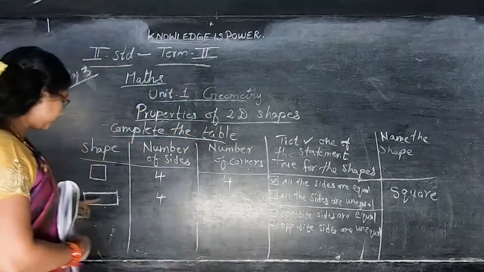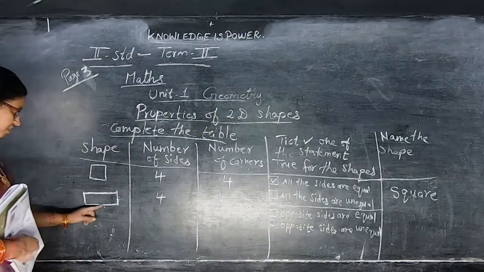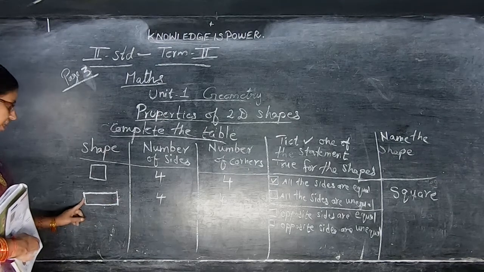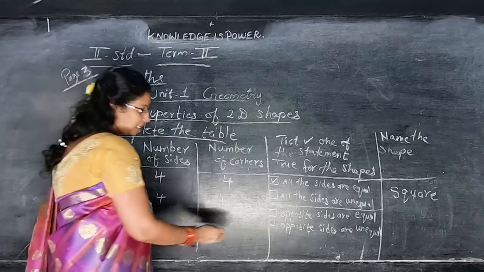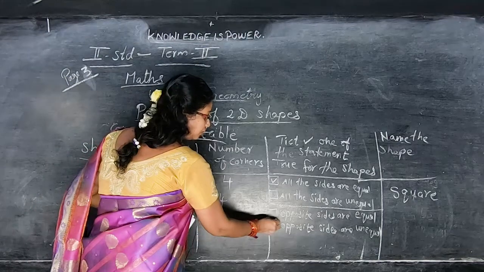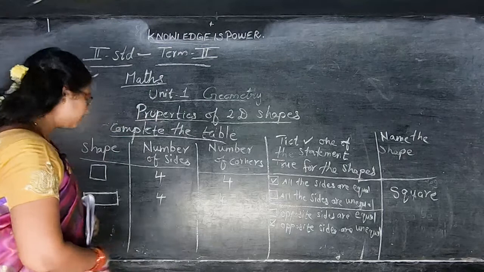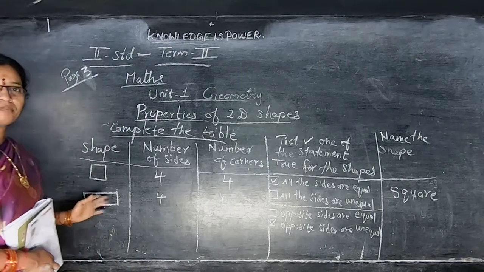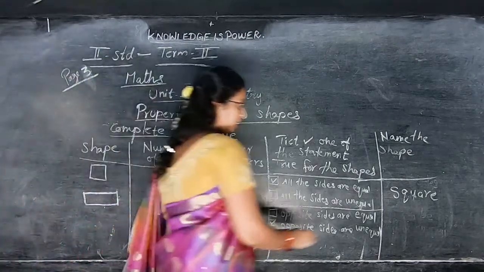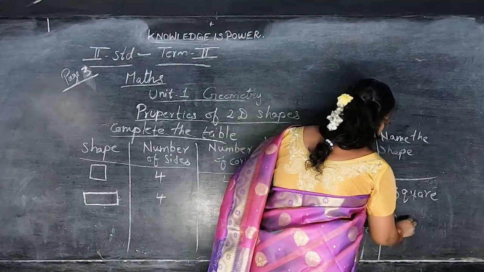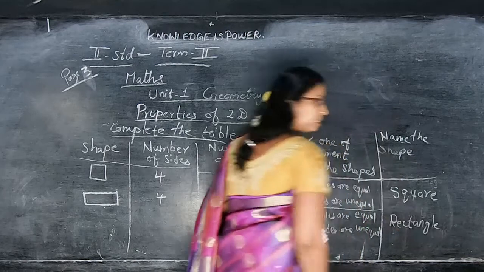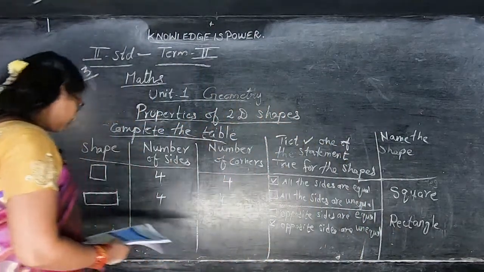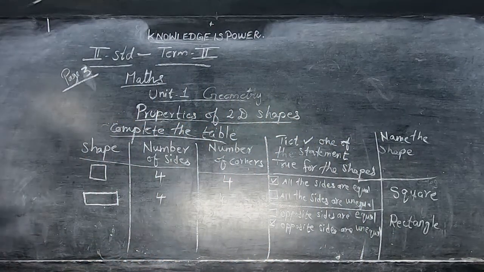Opposite sides means this side to this one, to this one. So, opposite sides are equal, put tick for this one. Okay, the name of the shape. What is the name of the shape? Name of the shape is rectangle. Rectangle. Okay, children. Then now we are going to see the next shapes.